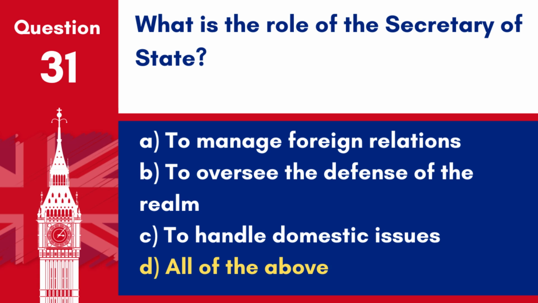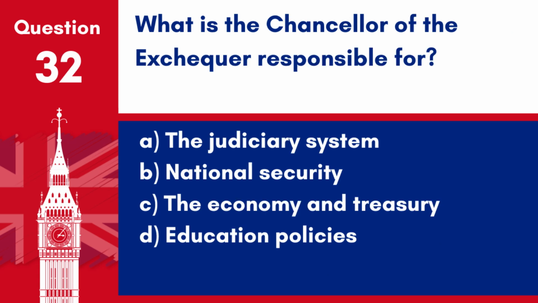The Secretary of State in the UK government holds responsibilities that can include foreign relations, defence and domestic issues, depending on the specific role. Question 32. What is the Chancellor of the Exchequer responsible for? A. The judiciary system. B. National security. C. The economy and treasury. D. Education policies.